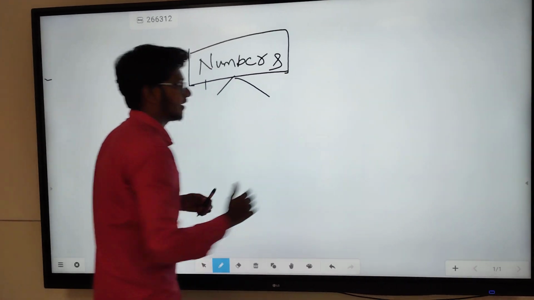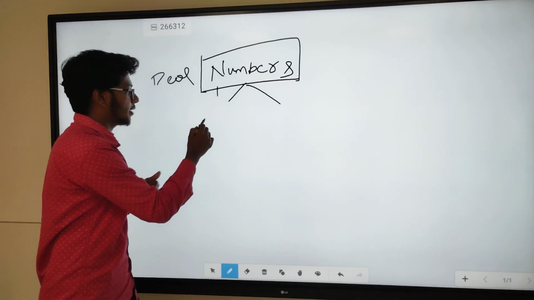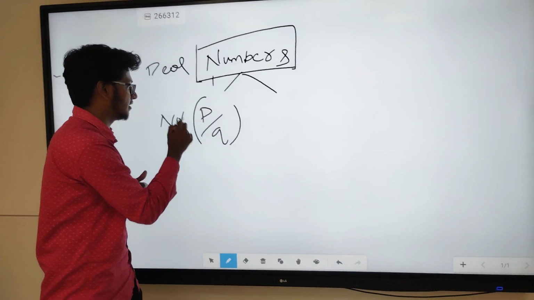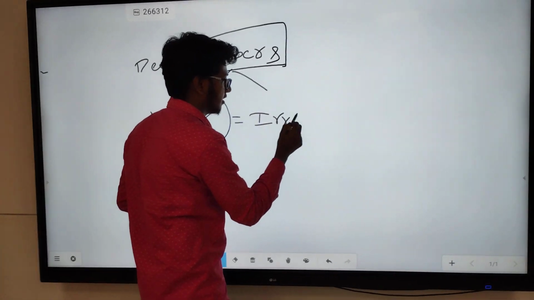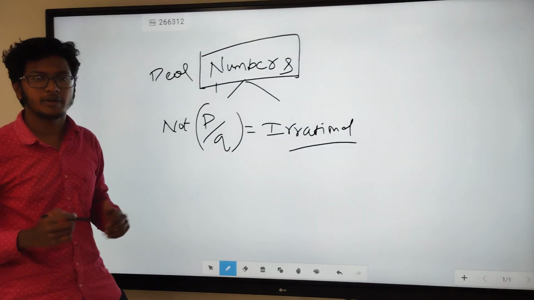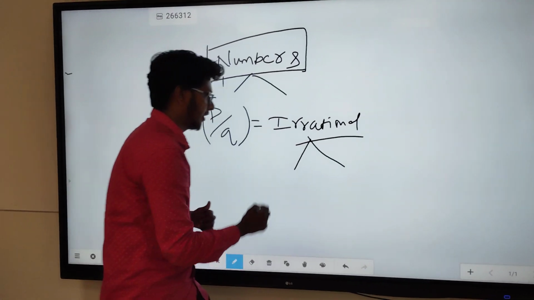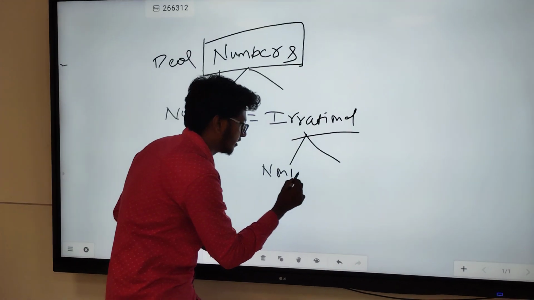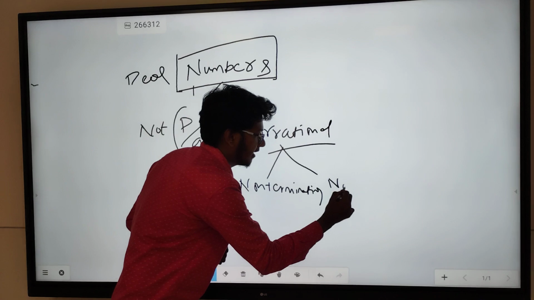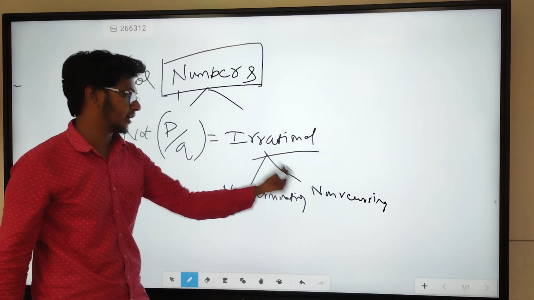Now we will be seeing the irrational numbers. It is exactly opposite to the rational numbers. So numbers which cannot be represented in the form of P by Q are called irrational numbers. So how do you identify an irrational number whenever a number is given? Basically we have two things here. It should be non-terminating, and it should be non-recurring as well. What do you mean by non-terminating and non-recurring?